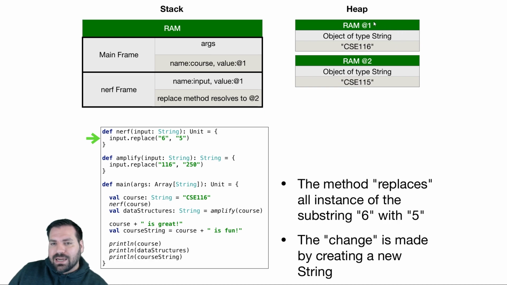By the time I'm at the end of this example, this string is still going to be sitting here completely unchanged. Any reference to that string is always going to be CSE 116. So I'm calling replace 6s with 5s. What this does is create a brand new string with the change applied. So we get a new string on the heap at a different reference with the change applied. All the 6s are replaced with 5s.